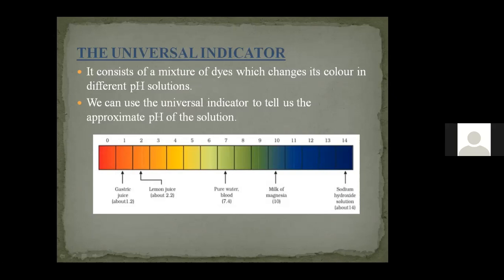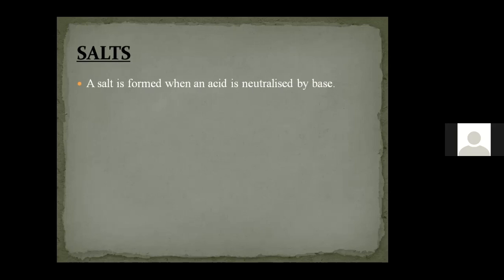Okay, the next topic is about the salts. So how will the salt be formed? The salts will be formed by the combination of acid and base. During the neutralization reaction, acid combines with the base or the base combines with the acid and we get the salt. So salt is formed when acid is neutralized by the base. But when we prepare a salt, we can prepare two types. One is salt of strong acid and strong base.